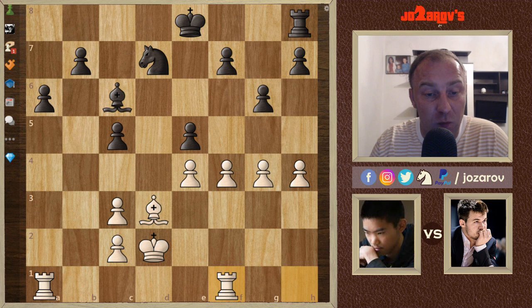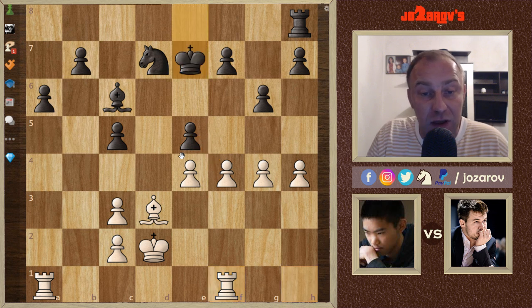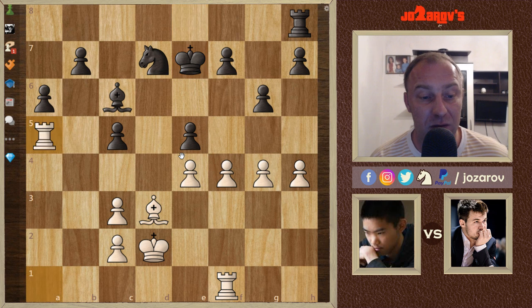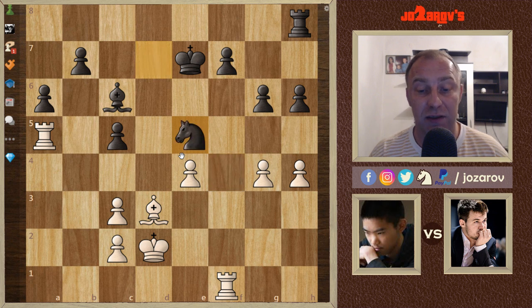In the game, rook to f1 was played, so not this move, f takes e5. Rook to f1, we're trying simply to open somewhere the position. In the game, king to e7 played by Magnus, and we have rook to a5. H6, we have finally this move f takes e5, and now knight takes e5. I think Magnus can be satisfied now with his position.